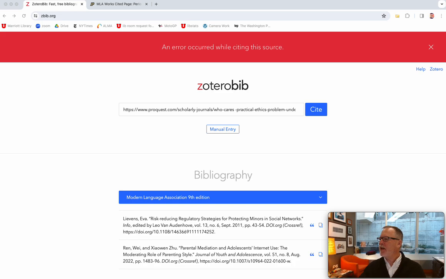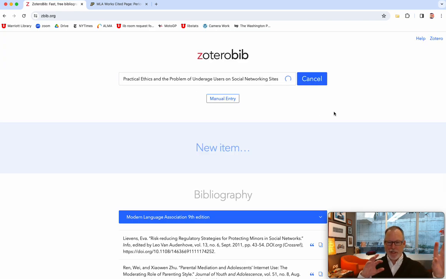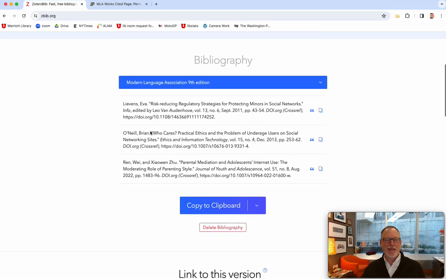But I'm going to take a chunk of the title, and let's try something else. Let's close this one. You can put the title of the article. If you don't have a DOI, you might not even have to put it in quote marks. So here's a part of the title from that same article. It should go out and see if that article shows up in an exact search, so that the order of the words is exactly the same. Oh, and it'll say, is this the one you were interested in? Oh, yes, it is. And then all of a sudden you have another one down there.